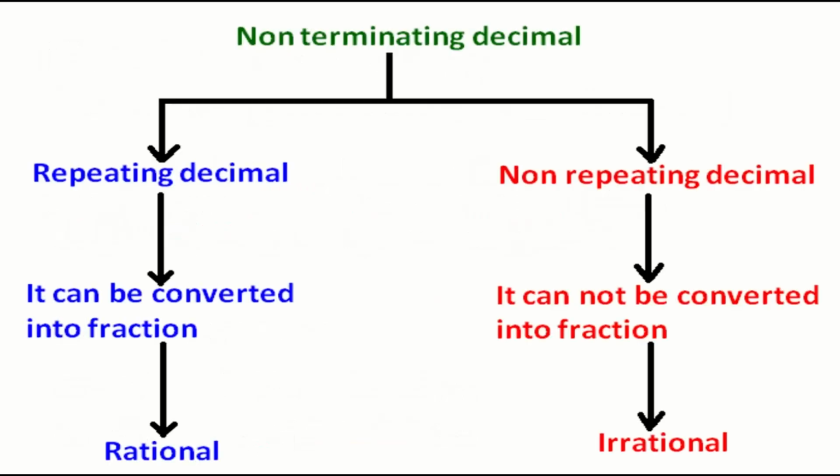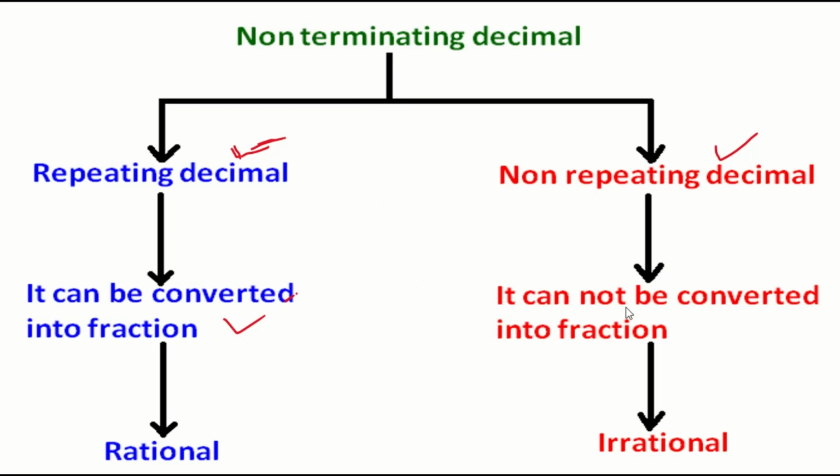Next, we are going to see how we can classify non-terminating decimals. Non-terminating decimals can be classified under two categories. One is repeating decimal, another one is non-repeating decimal. What is meant by repeating decimal? As you know, a digit or a group of digits in the decimal number gets repeated. That is called repeating or recurring. Non-repeating means it won't get repeated. Next, the recurring decimal, we can convert into what?